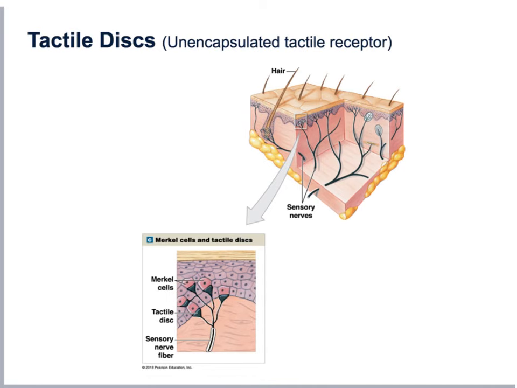Lastly, in the unencapsulated tactile receptors, we have the tactile discs, also called Merkel's discs, because they are found specifically associated with Merkel cells in the stratum basale of our epidermis. And Merkel cells are basically specialized epithelial cells that, in response to light touch on our skin, release neurotransmitter-containing vesicles that can activate nerve fibers that send action potentials to our brain, and then we can feel that light touch.